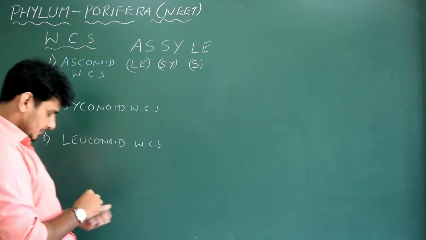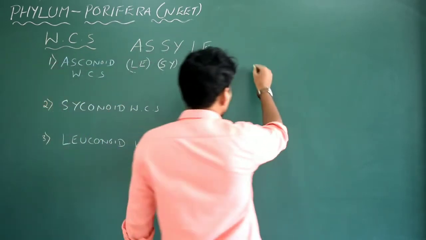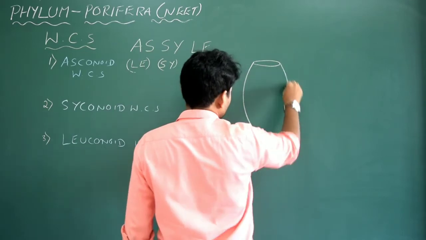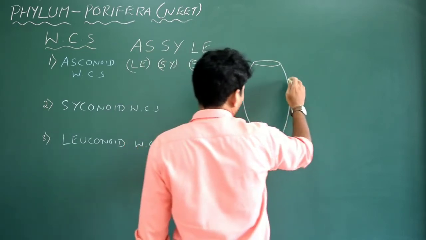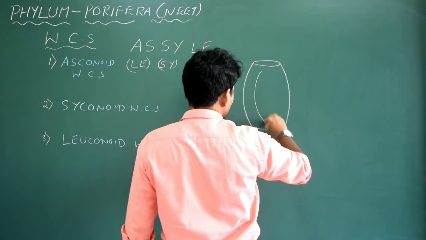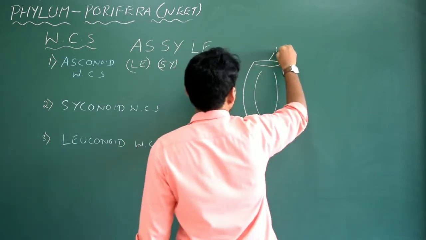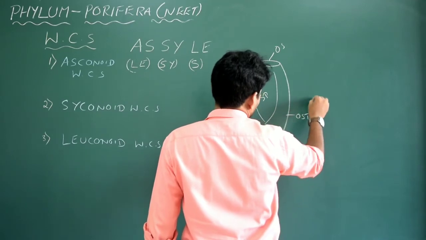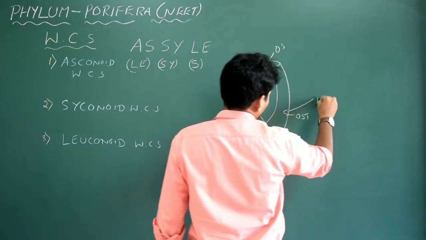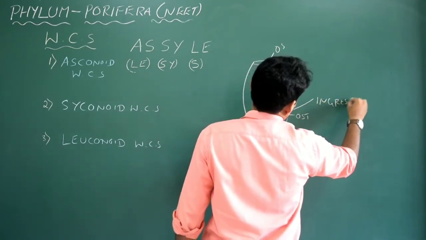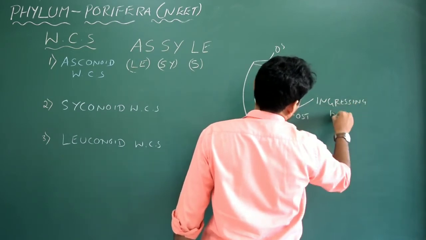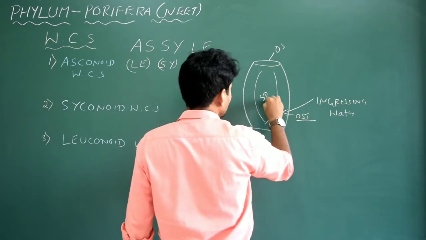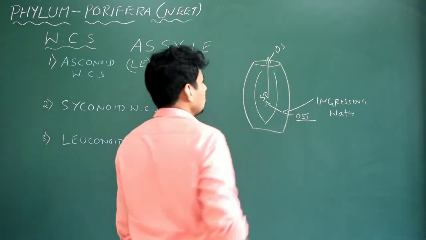Asconoid. Now I'm going to draw the basic diagram of these sponges. So this is now the sponge. No need to explain the parts again. This is the spongocoel, osculum, ostium. Obviously the ingressing water, that is incoming water, enters into the ostia, then into the spongocoel, then goes up to the osculum.